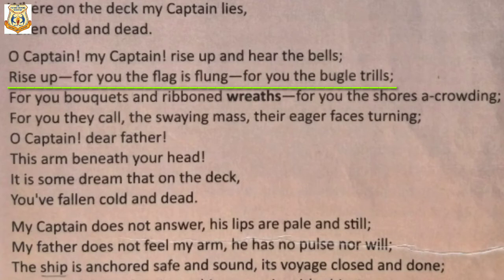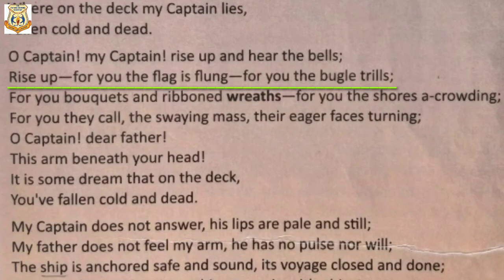It means get up and see, all the people are waving the flag for you and they are playing the bugle for you. Here you see the word bugle. Actually it is a brass instrument, means a type of horn often used at festivals. And trills means a vibratory sound produced from a bugle.